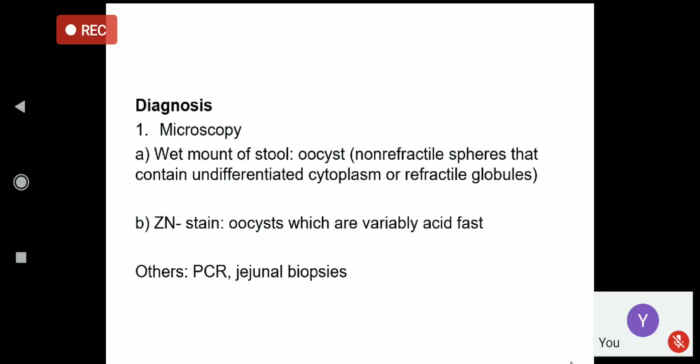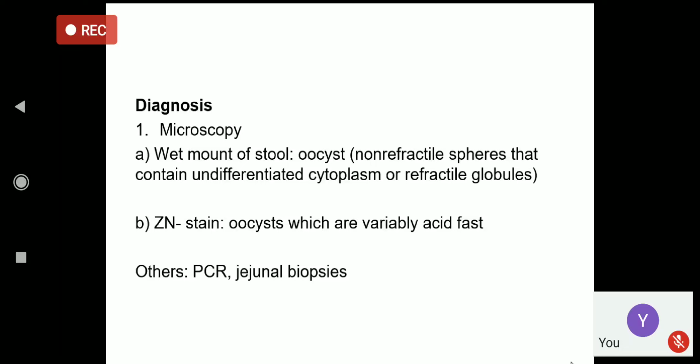The oocyst is spherical, and generally the outer side is non-refractile, and the inner part is refractile. So it has a spherical, non-refractile structure with refractile globules inside. Cryptosporidium as a whole can appear as a refracting structure, and in case of Cyclospora, the size is slightly different. It is larger, and rather than the outer part, the inner structures appear more refractile.